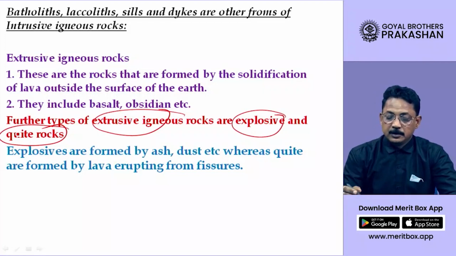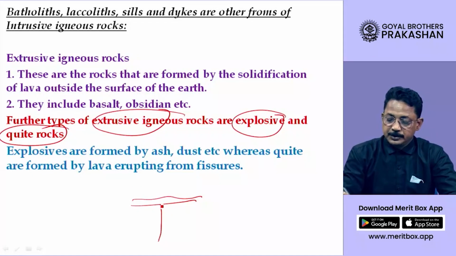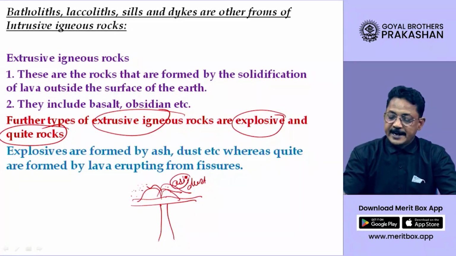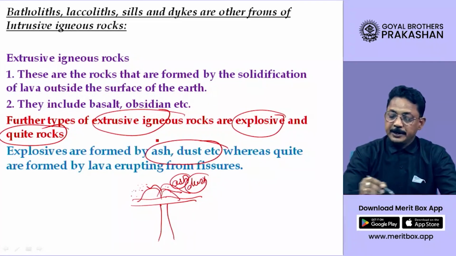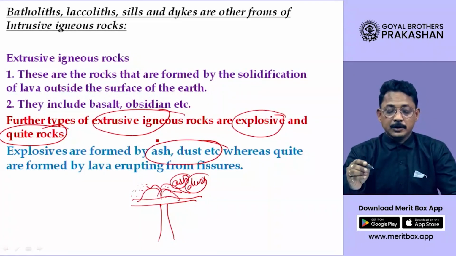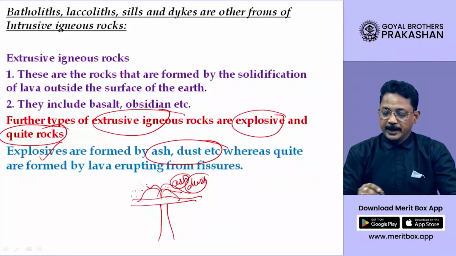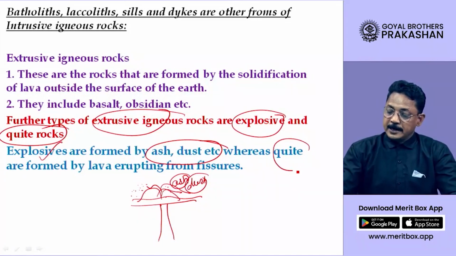Now please remember, when a volcanic eruption occurs, suppose this is the surface, this is the lava that is rising up, and when it comes out, along with lava, ash and dust also come out. When this ash and dust solidifies, it turns into a rock called explosive rock. The other one, quiet, are igneous rocks too, but they are formed when lava erupts from a fissure.